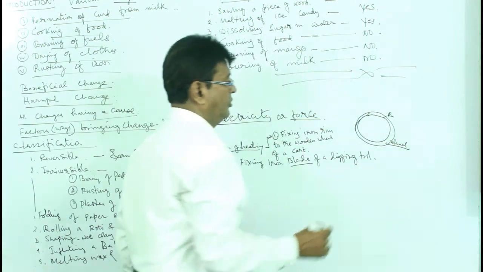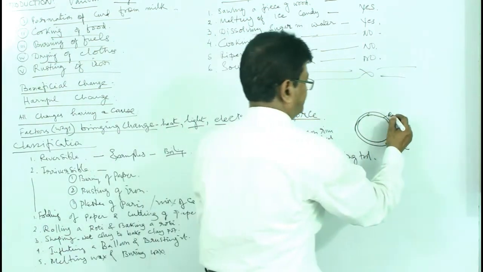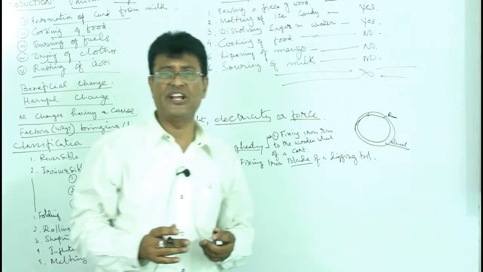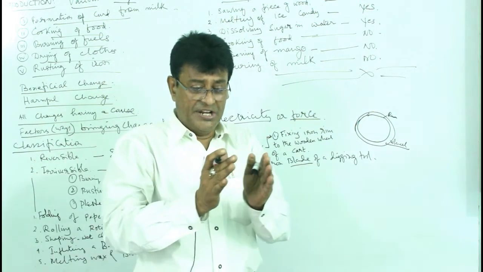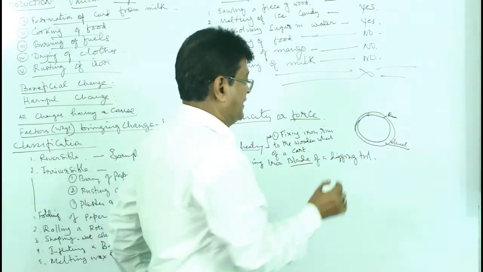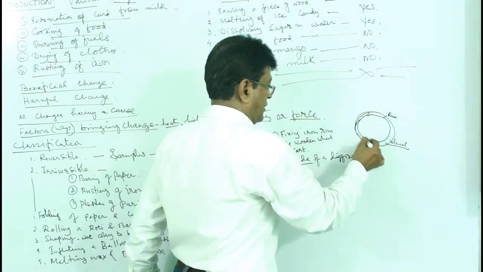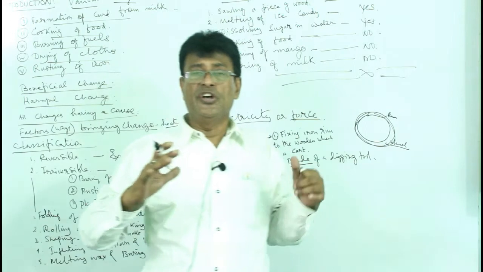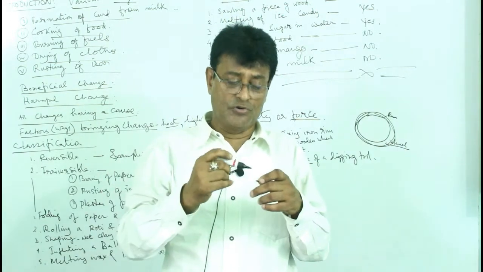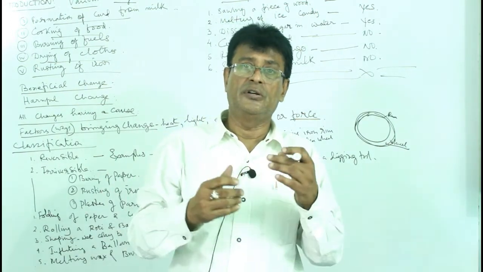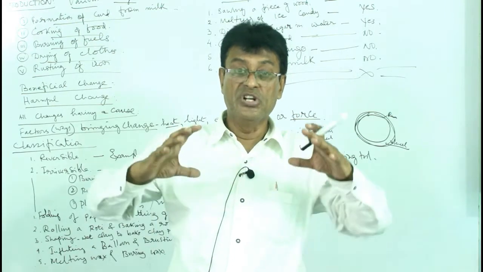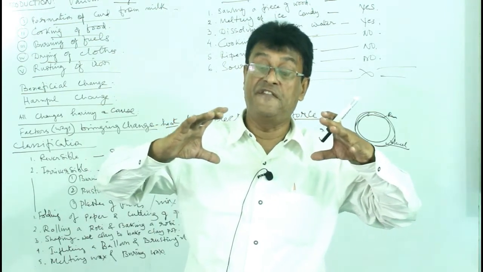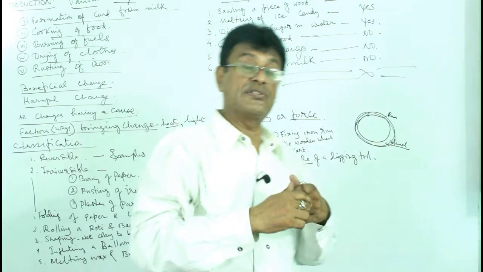So what happens, you know, the rim is heated. Slowly and gradually the rim expands. Then they fit it over the wheel and then it is cooled. When it is cooled, the rim comes back to its own size. It contracts from expansion, so it is fitted very tightly. So that is what is there.